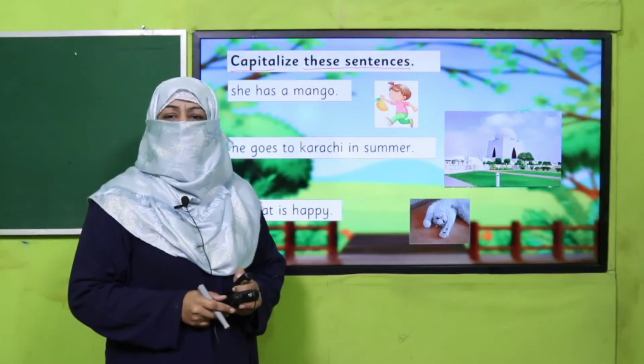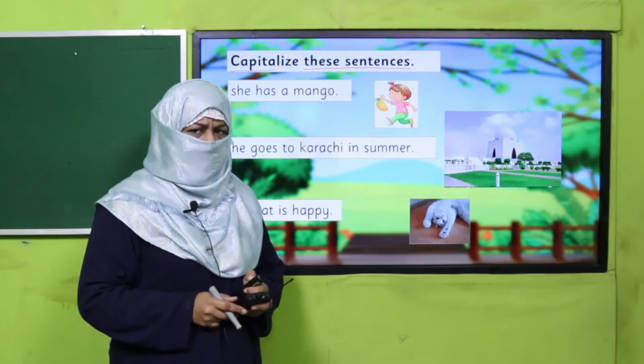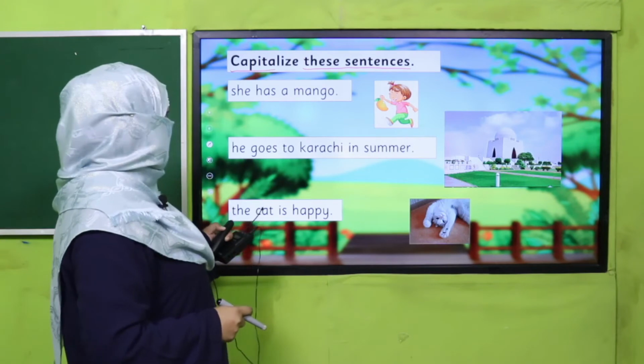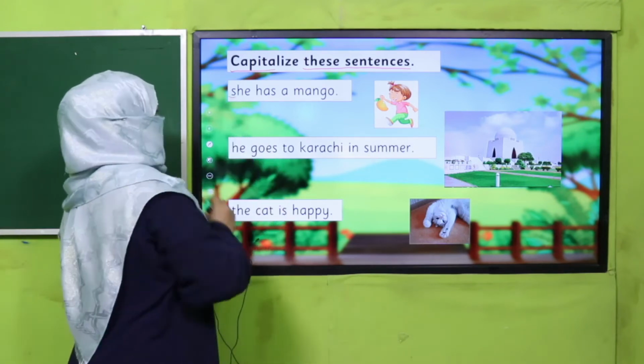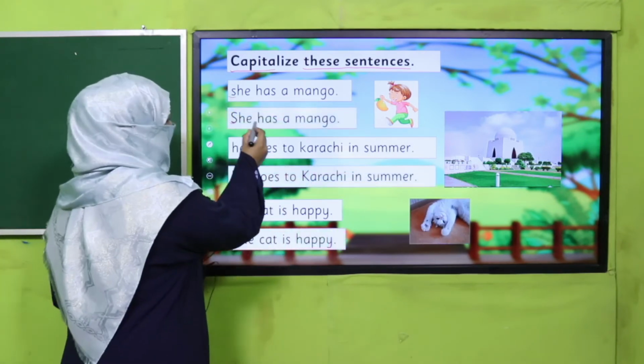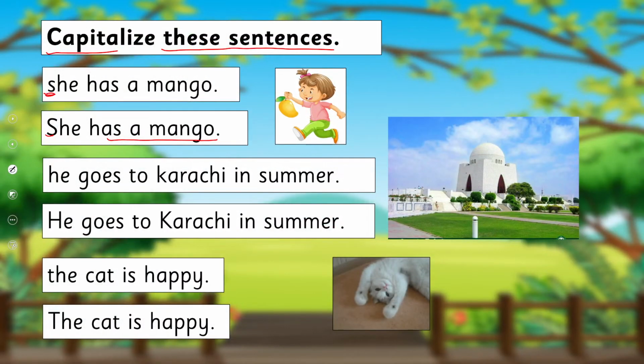Yes, my dear children, all of you have written these sentences, so check your work. Have you written it correctly? She has a mango. So this She, because this is the first letter of the first word of the sentence, should be capital. He goes to Karachi in summer.